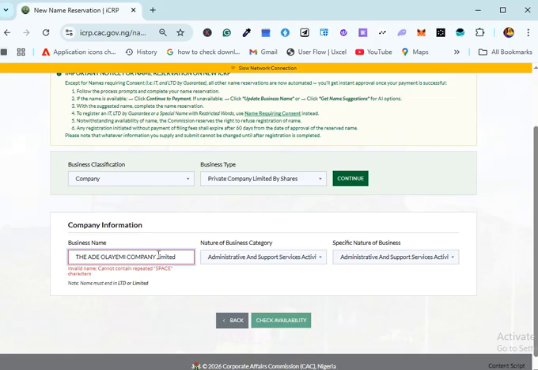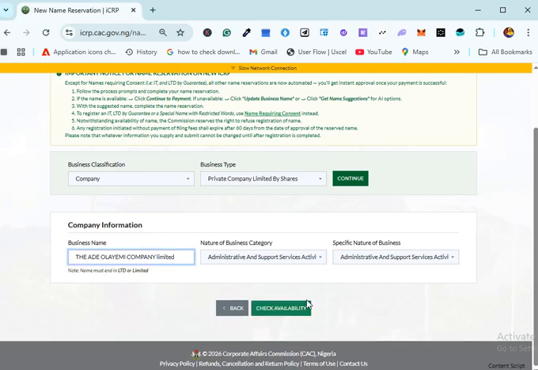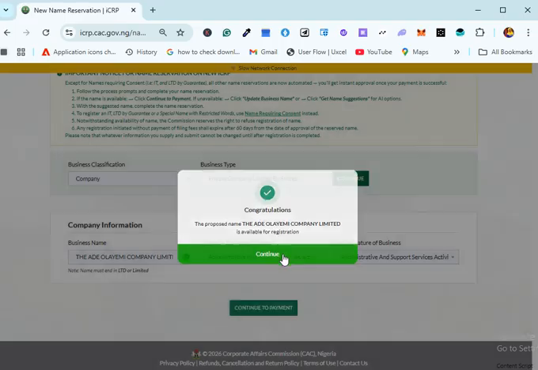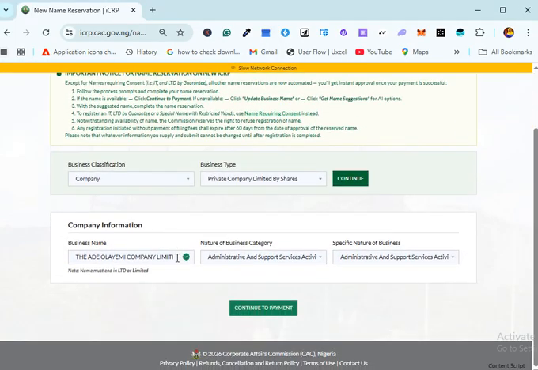Make sure that there is no space in your business name, because that's not an option, right? So if you add limited to it, it will also be available. Limited will also be available. So this is one of the basic things. This thing is so basic, but a lot of people make mistakes there.